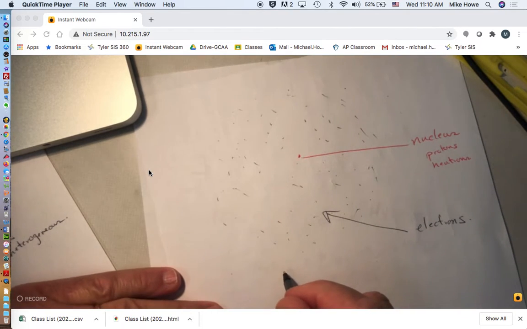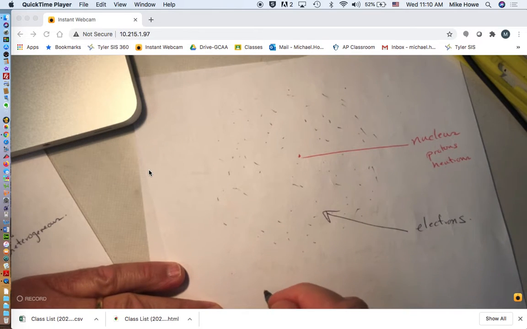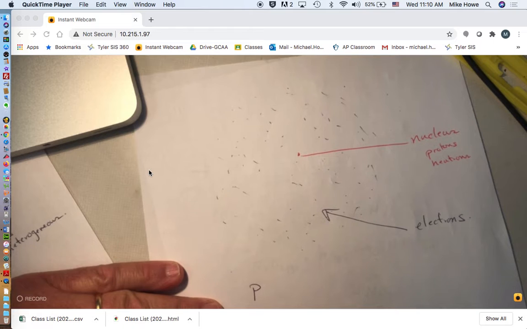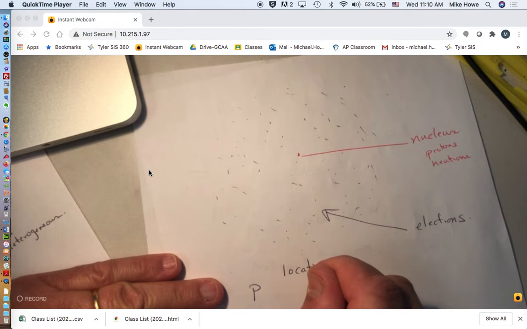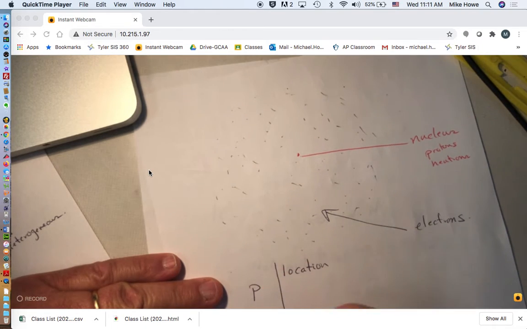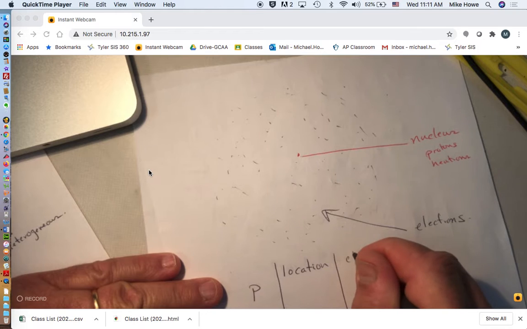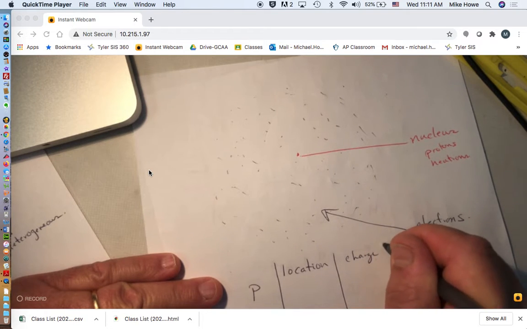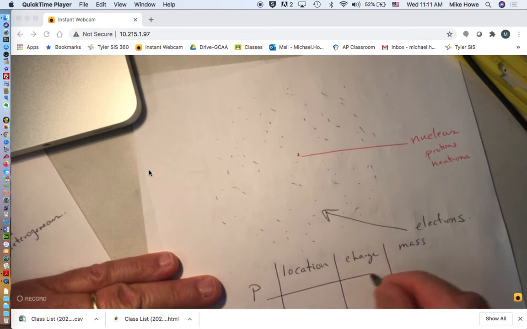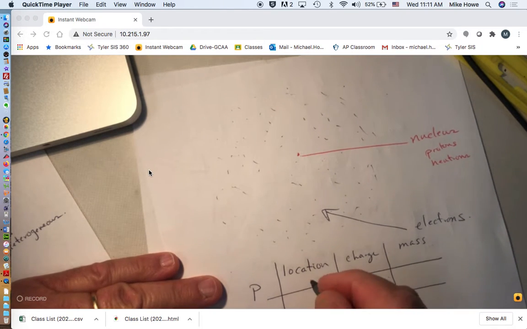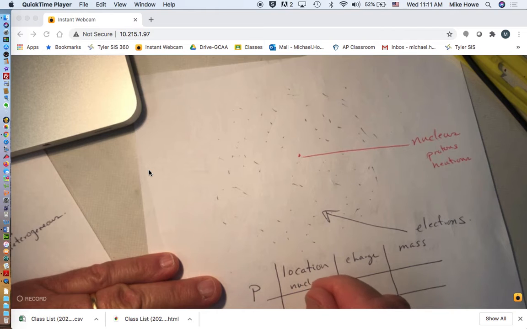All right, I'm going to make a little chart here about protons and neutrons and electrons. So protons, neutrons, electrons. We're going to say location and make a little table, charge, and mass. Okay, protons are in the nucleus.